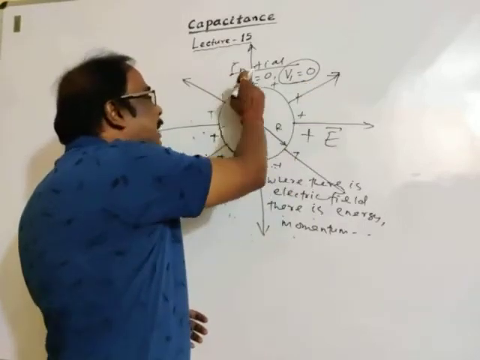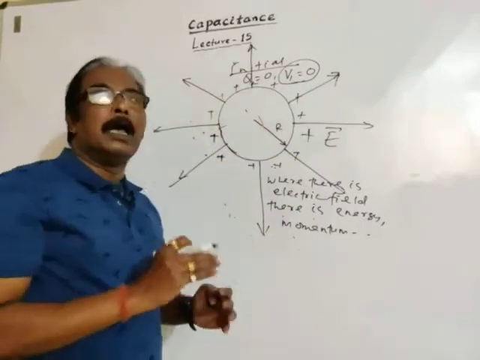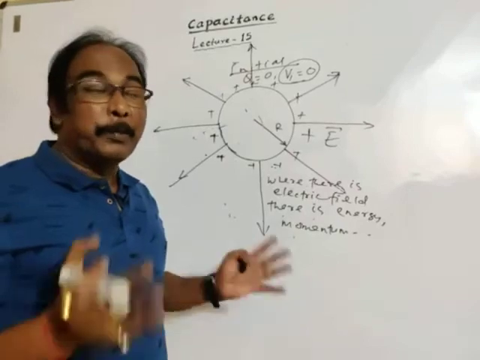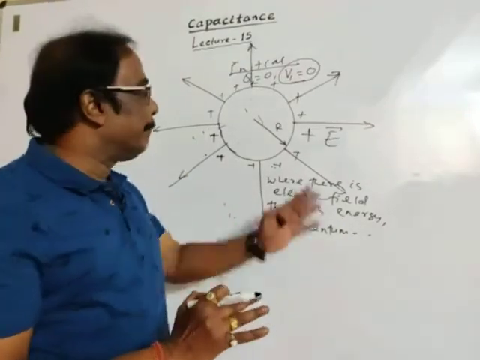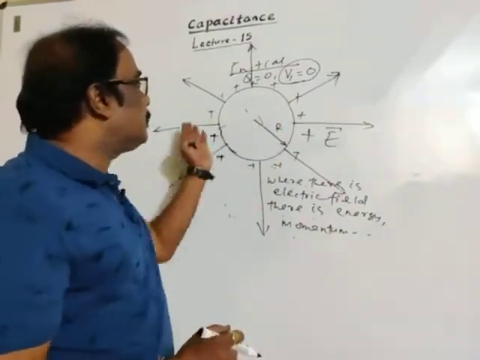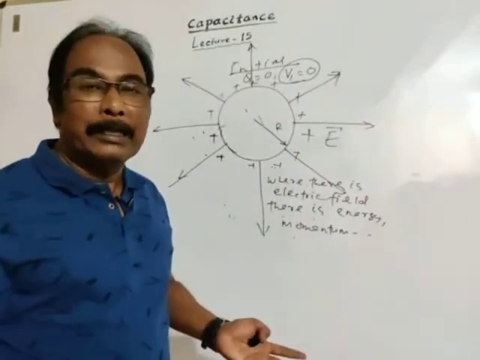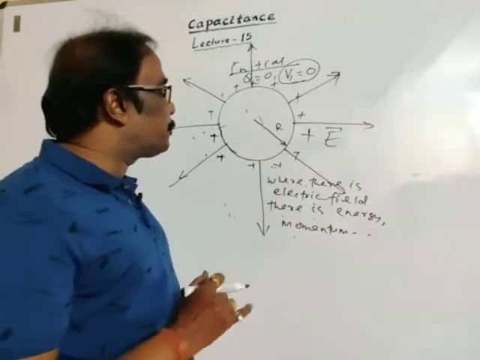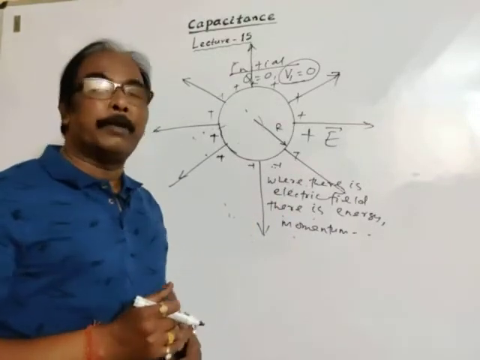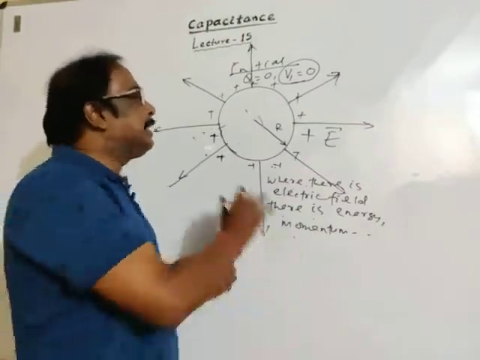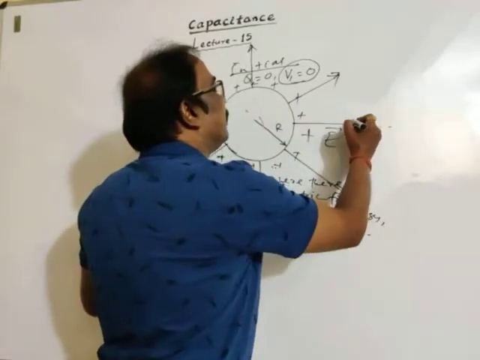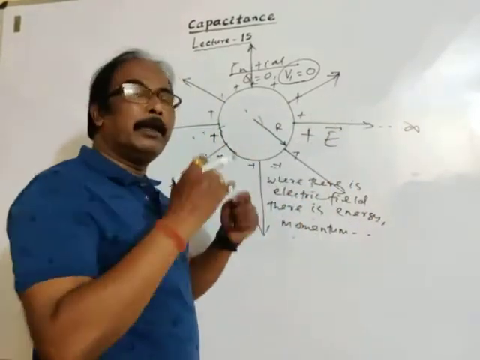All these charges on the surface of the conductor are in the electric field. So by virtue of their position in the electric field, these charges have electric potential energy. This electric field extends up to infinity in all directions.